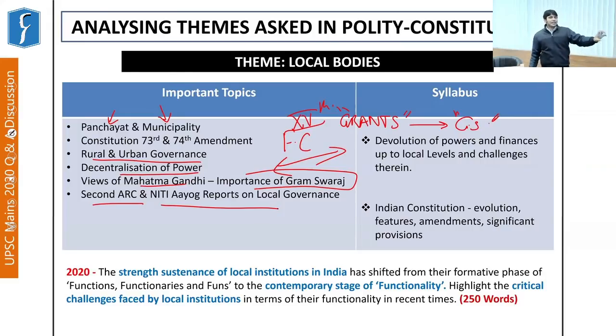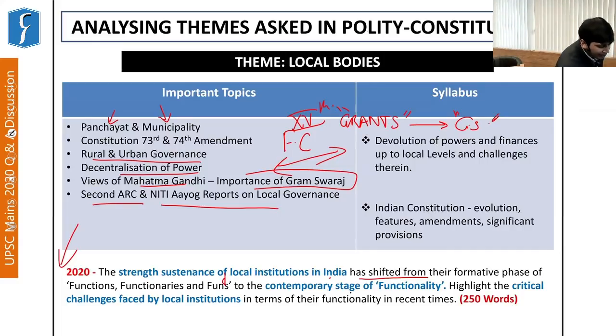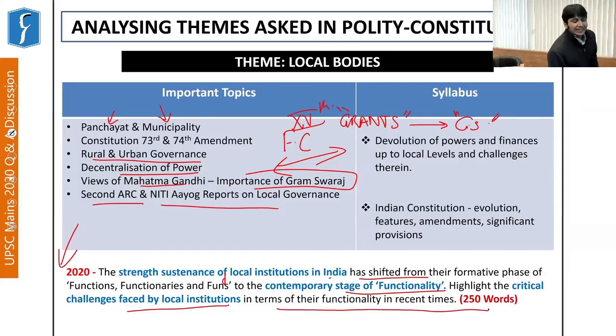So based on this understanding of local bodies, this particular question was taken out. The question asked by UPSC this year was that the strength and sustenance of local institutions in India has shifted from their formative phase of functions, functionaries and funds to the contemporary stage of functionality. Highlight the critical challenges faced by local institutions in terms of their functionality in recent times. So here you need to be aware of the contemporary or recent challenges which the local institutions are facing, especially regarding the financial aspect.